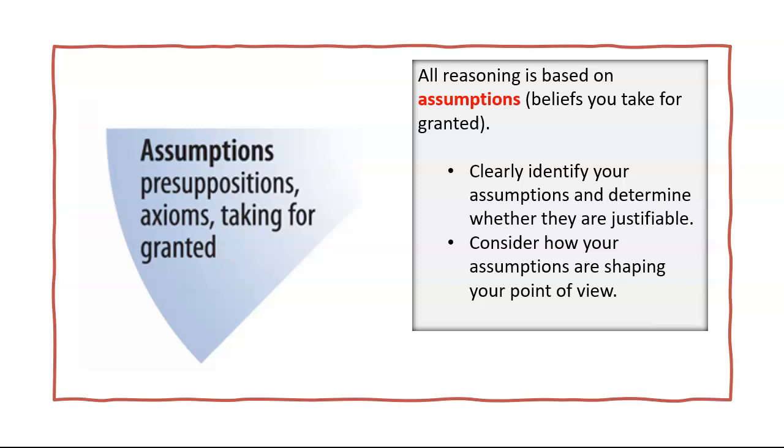Assumptions can be presuppositions, what we accept without proof but believe to be true. They are the "let's suppose that" statements that are taken to be fact. Assumptions are also axioms, what is self-evidently true and does not need to be proved. What is obviously the case can be the basis for solid reasoning.